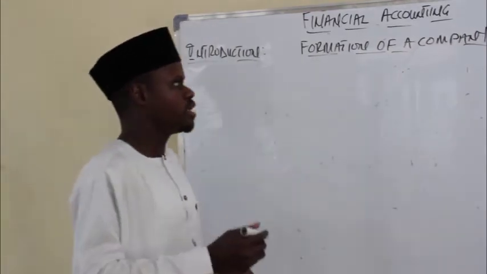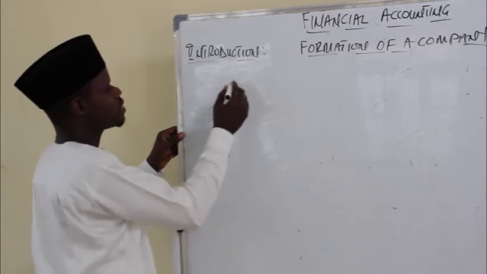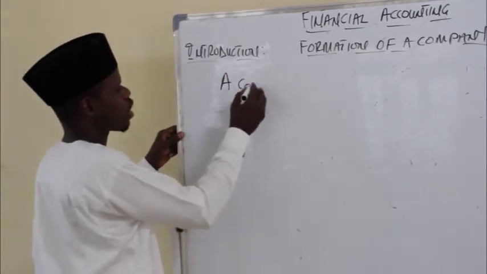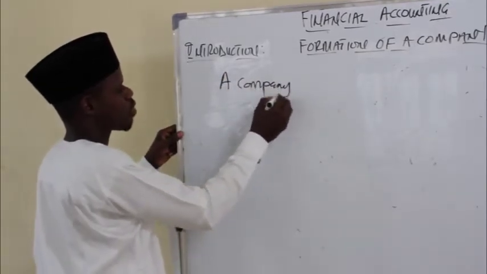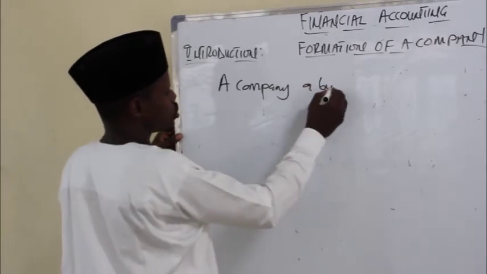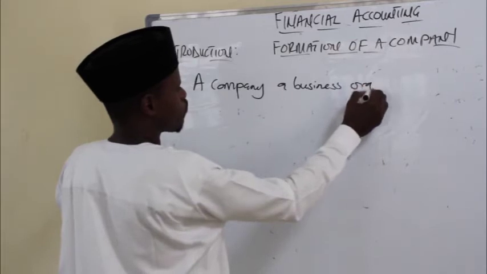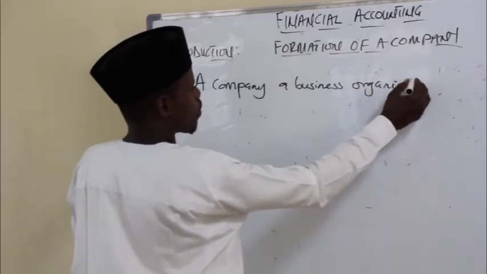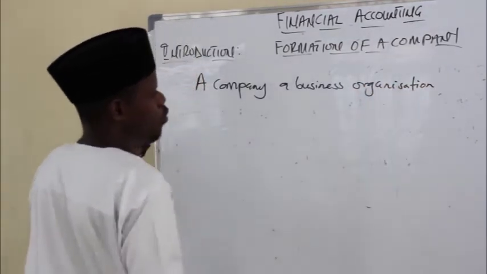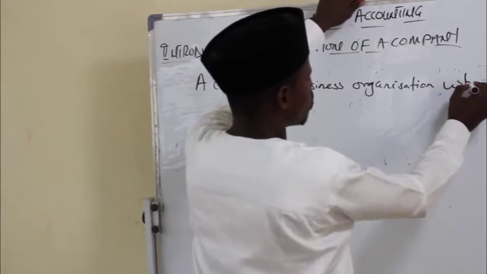Now, when we say a company, it simply means a business organization, just like a sole trader business or a partnership.